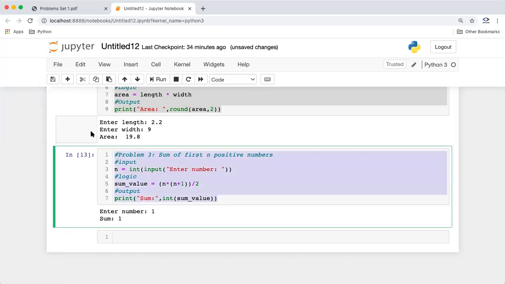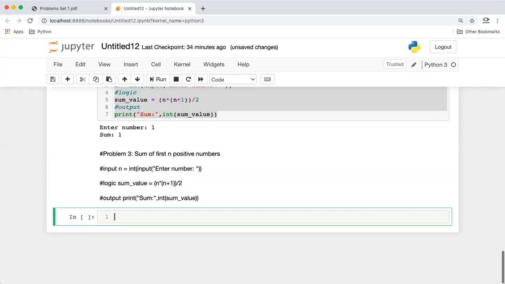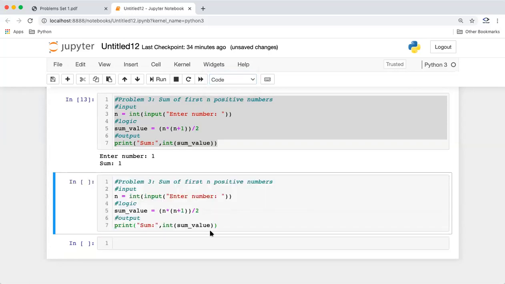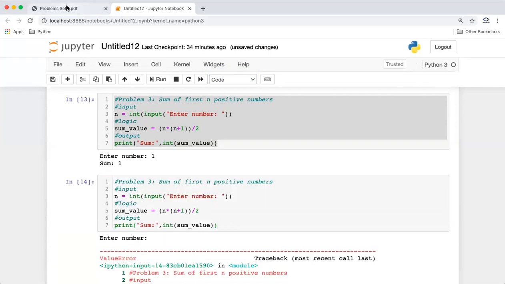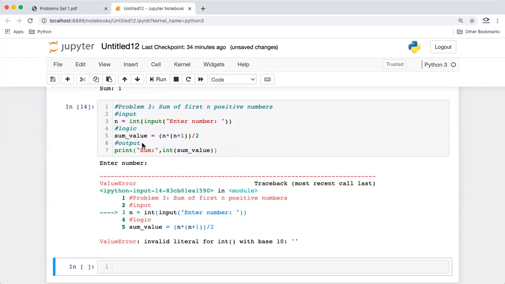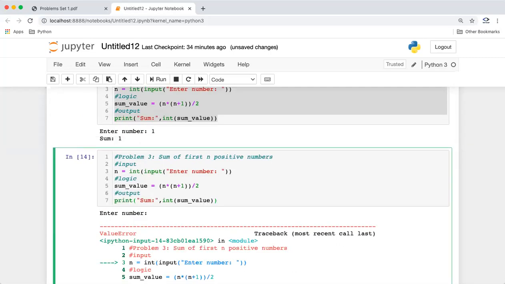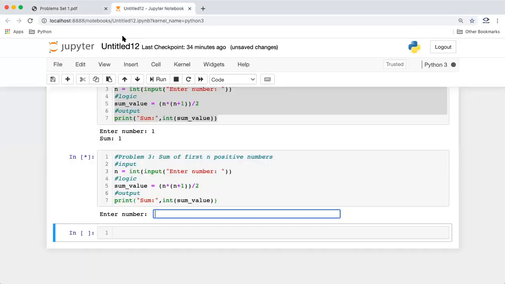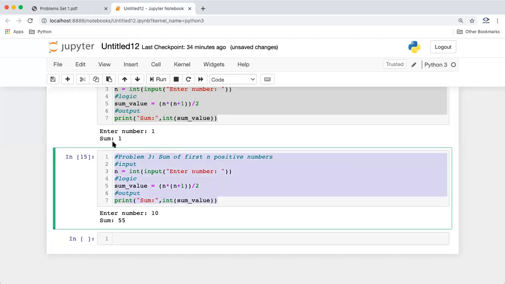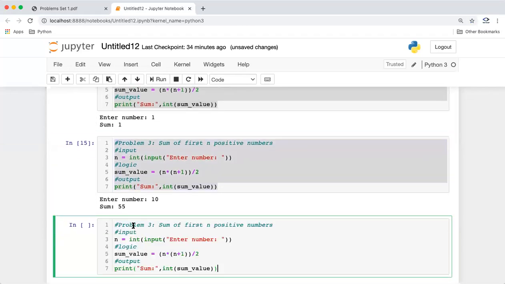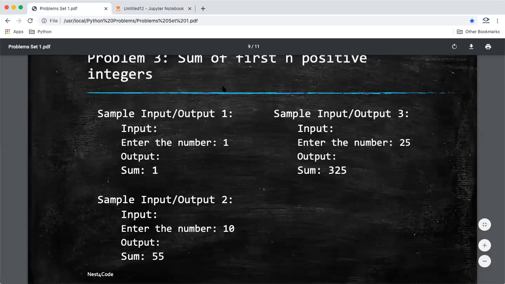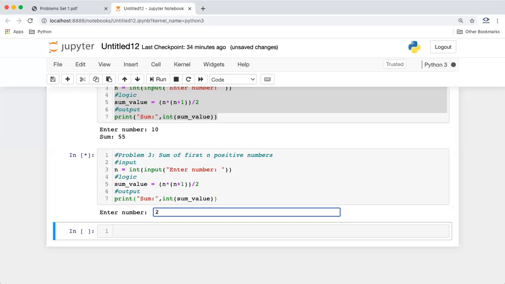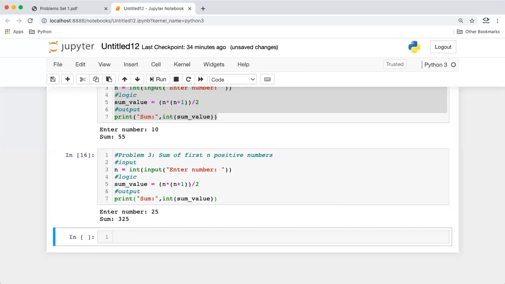Okay, let's try to run our program for other cases also. Okay, one second. I think this is because of the type of this cell. Yeah, now it should be fine. We just pressed enter, so that's why it was typing as a string. 10 should come as 55. Okay, it's working as expected. Let's try to run it for one more case, which is given. It's given as 25, and it should come as 325. Yeah, so it's also working as expected.